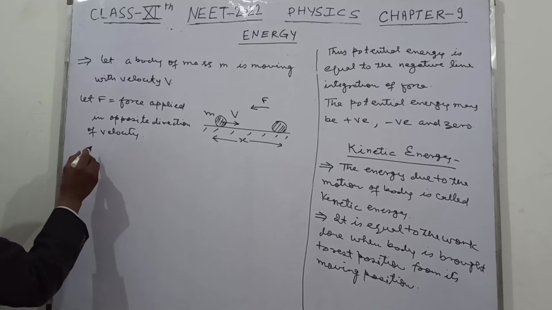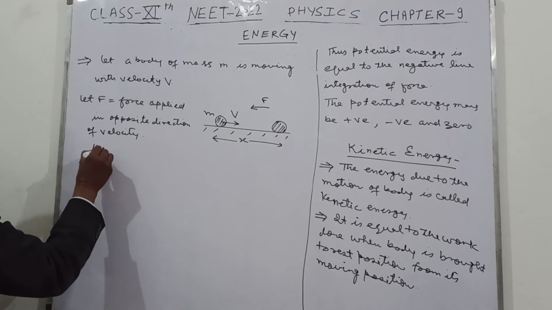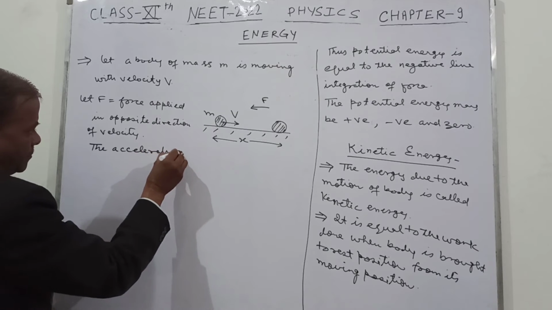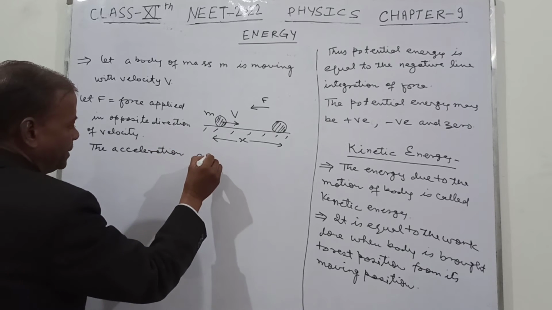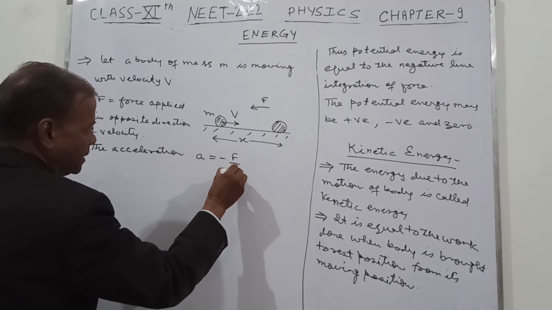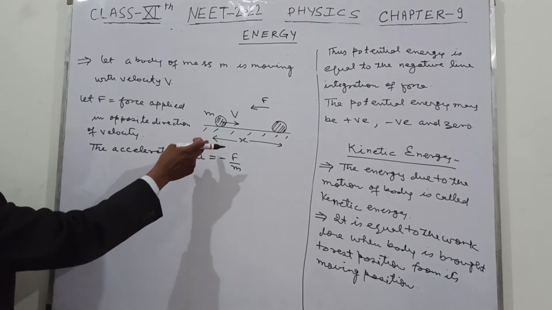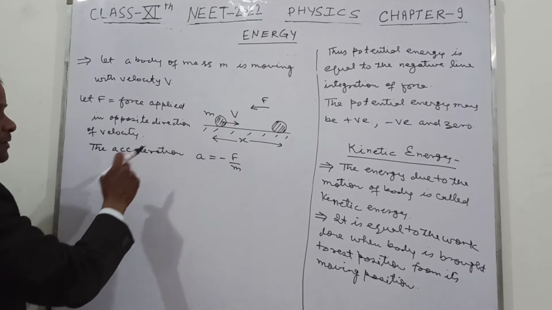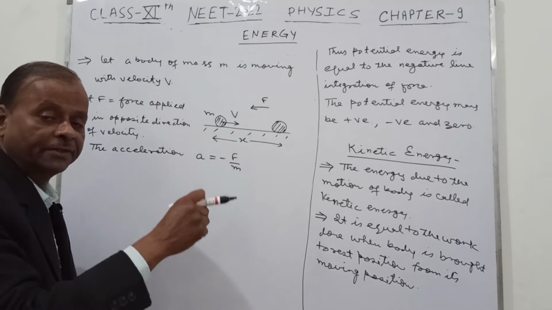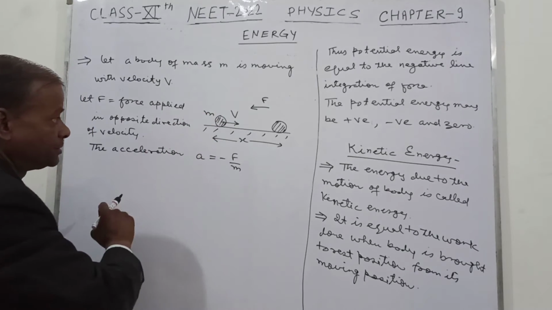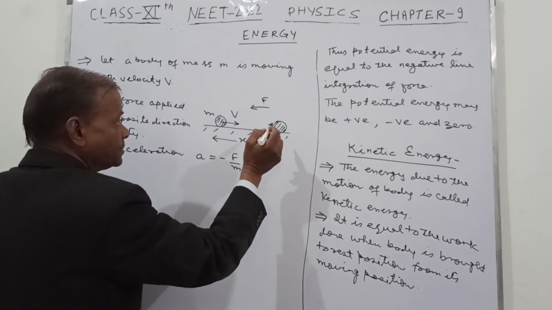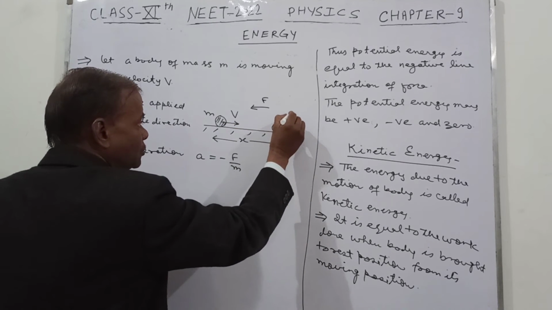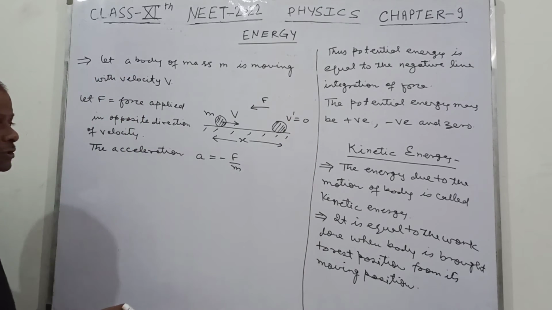So now the acceleration of the body, a, is equal to minus F upon m. This negative is because this force is opposite to the velocity, so it will oppose it. This means the velocity will decrease, so there will be retardation of this object. Here the body is at rest, so the final velocity is equal to 0.